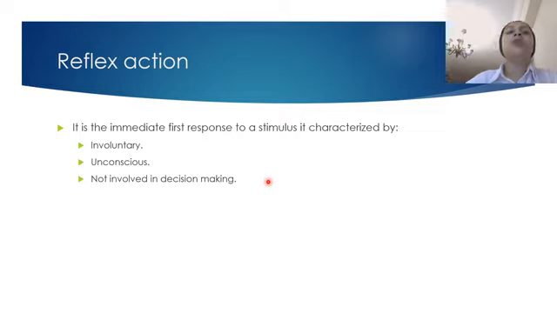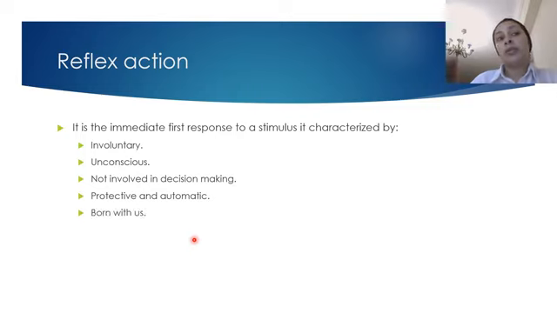If someone puts something close to your eye, you don't think, do I have to close my eye or leave it open? You just react. It is protective and automatic. It's born with us. Anything born with us to protect our body is called a reflex.